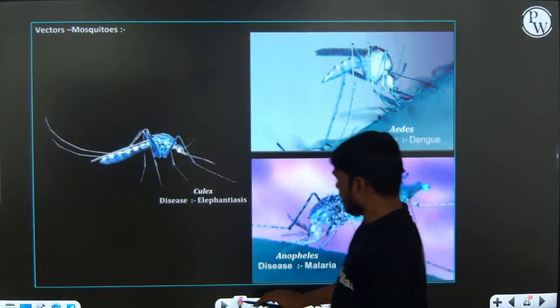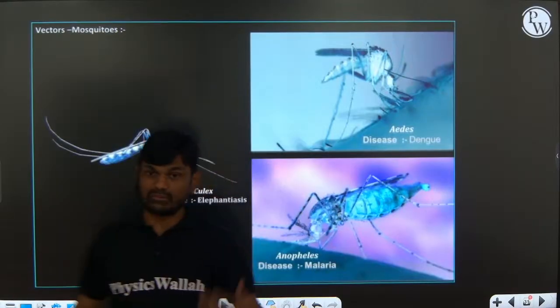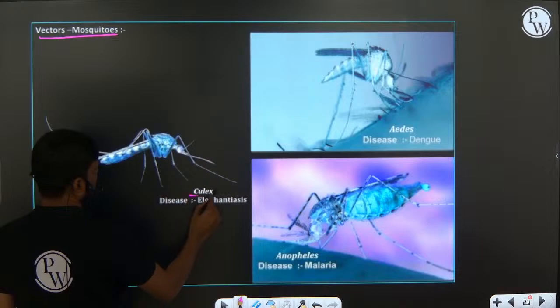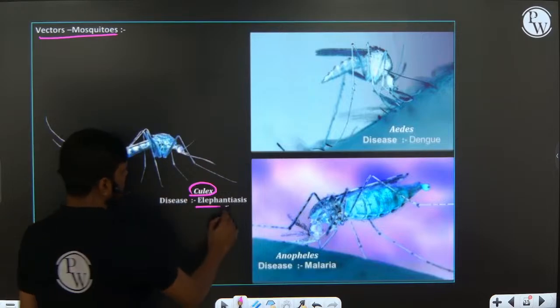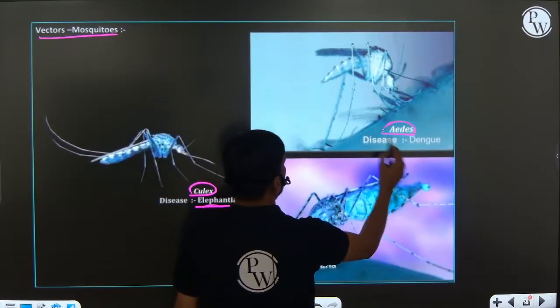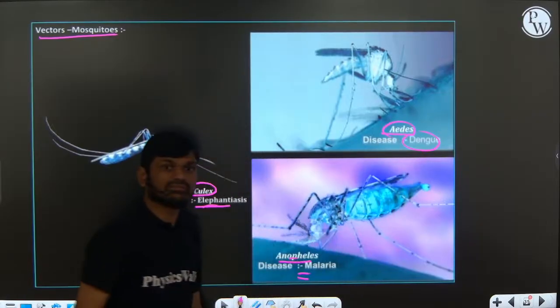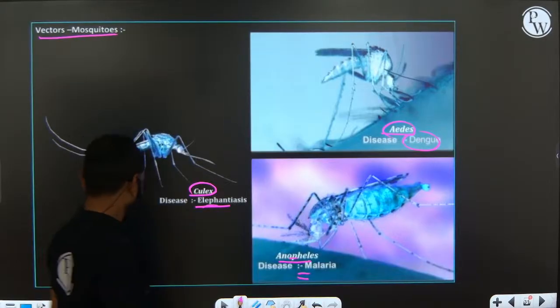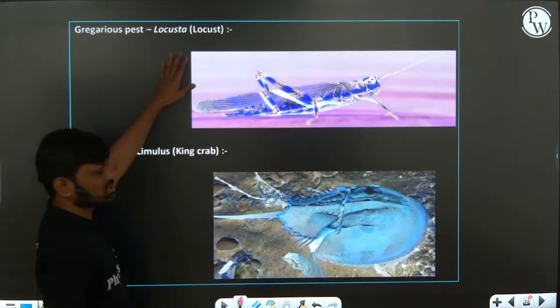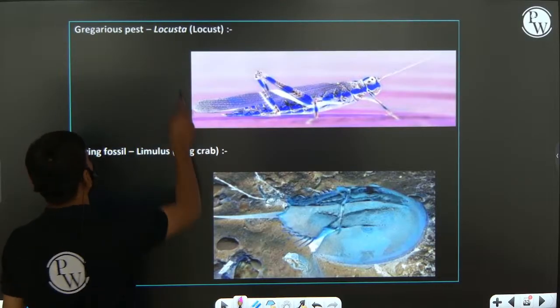The animals that belong to this phylum may be vectors that can transmit disorders. Example, mosquitoes: Culex can transmit elephantiasis, Anopheles can transmit malaria, and Aedes can transmit dengue fever and chikungunya fever. Some are gregarious pests, Locusta, locust. This spelling is important.